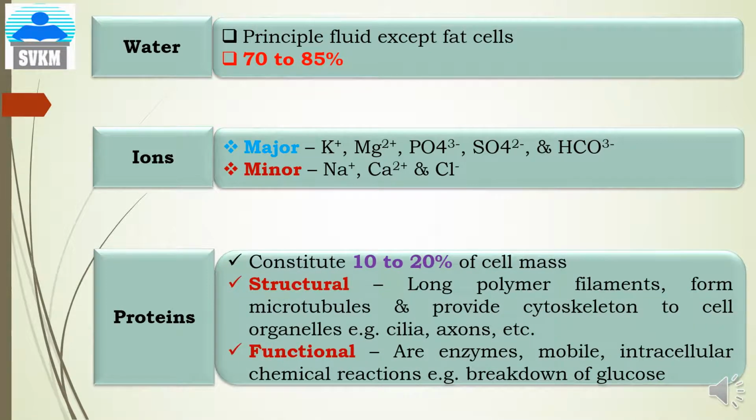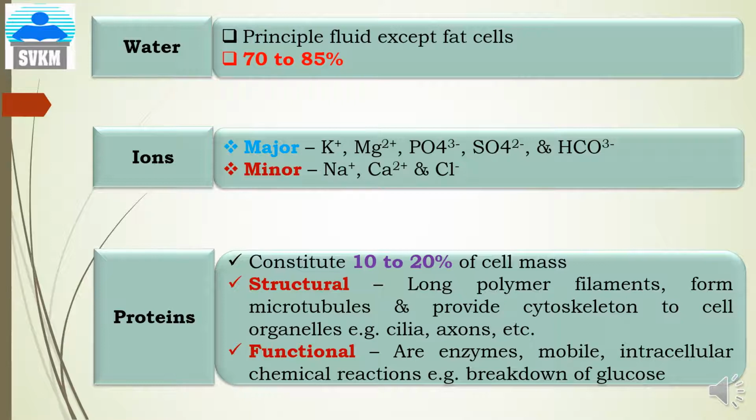Proteins constitute about 10 to 20% of the cell mass. There are two types of proteins, structural proteins and functional proteins. Structural proteins are long polymer filaments, and they form the microtubules, that is the cytoskeleton of the cell organelles, for example cilia, axons, etc. Another type is the functional proteins.